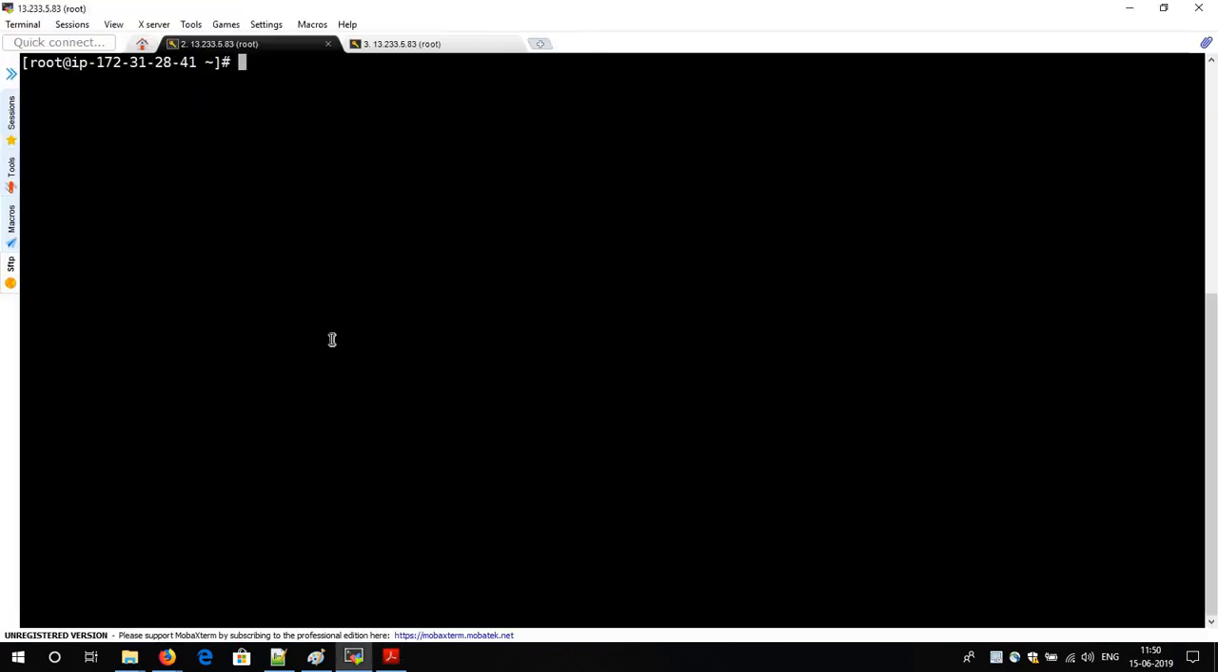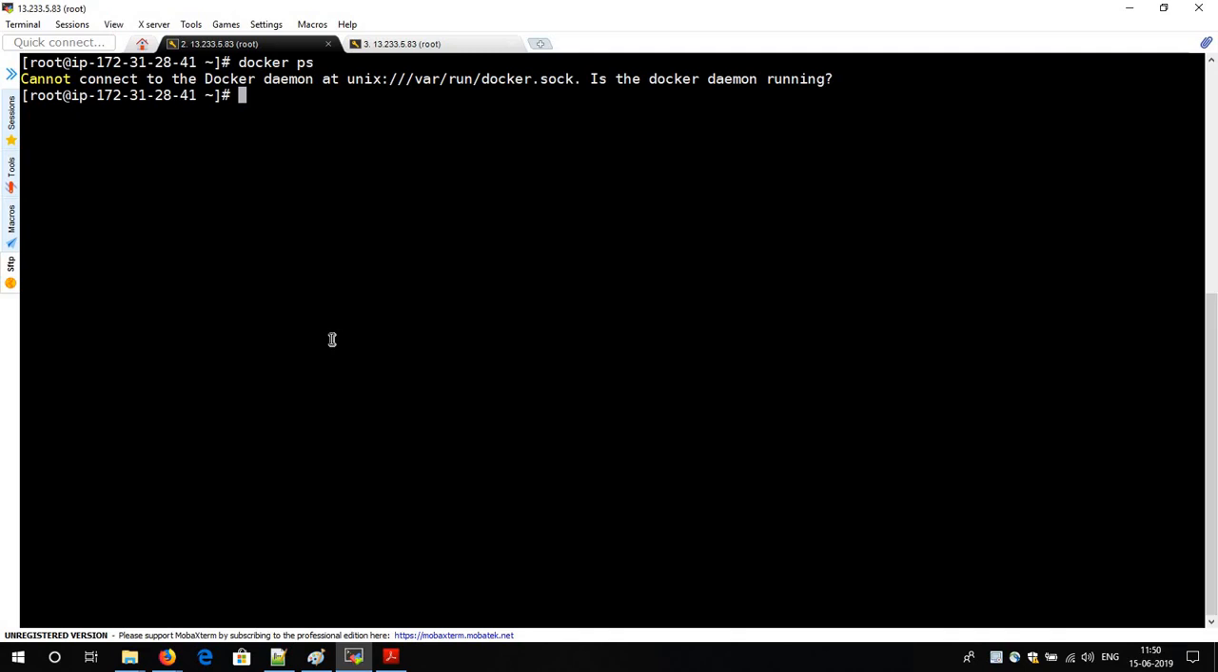But see, now the main part is not over. If you run any docker command, it will not work. Suppose docker ps. docker ps is the command to check whether any container is running or not. You haven't got any output. What error are you getting? Cannot connect to the Docker daemon, is Docker running? They are giving you the message. So what do you have to do now? You have to check whether Docker is running or not in your server.